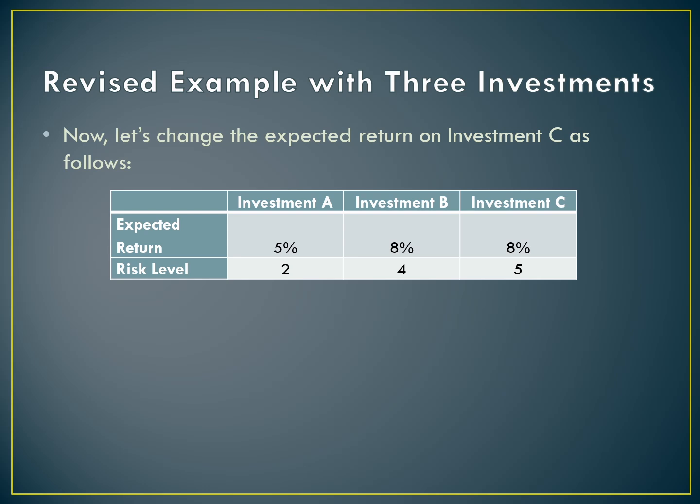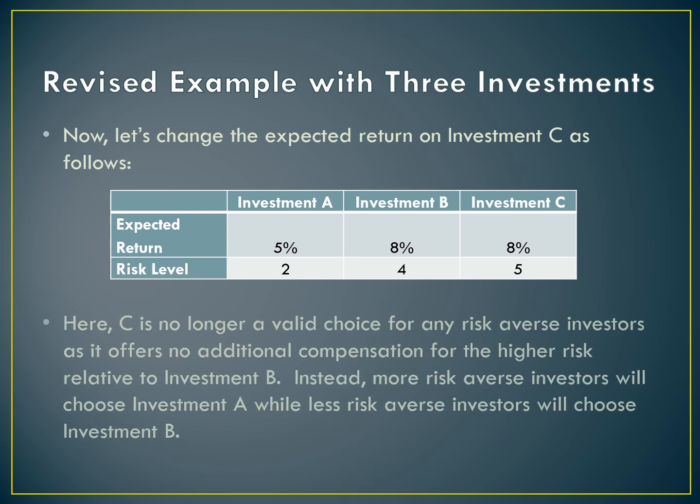Our last example is going to just modify investment C slightly so that instead of a 10% expected return, investment C now only has an 8% expected return. When we do this, now investment C is no longer a valid choice. The reason for that is the investors that are most risk averse are going to choose investment A. They're going to take the safest, lowest returning investment choice.